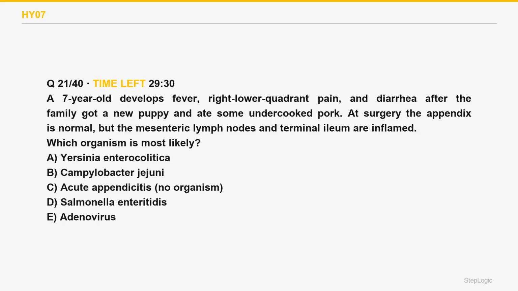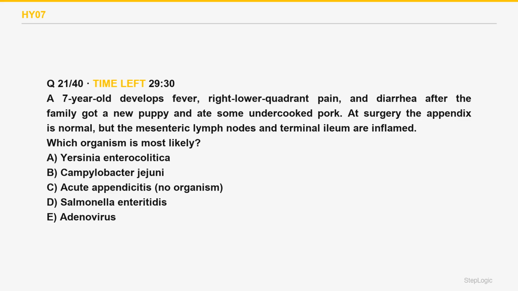Which organism is most likely? A 7-year-old develops fever, right lower quadrant pain, and diarrhea after the family got a new puppy and ate some undercooked pork. At surgery, the appendix is normal, but the mesenteric lymph nodes and terminal ileum are inflamed.